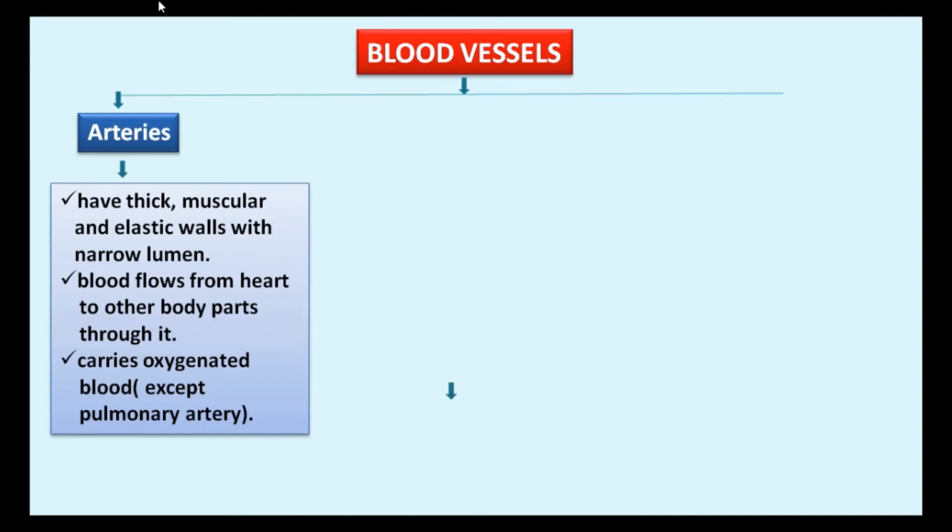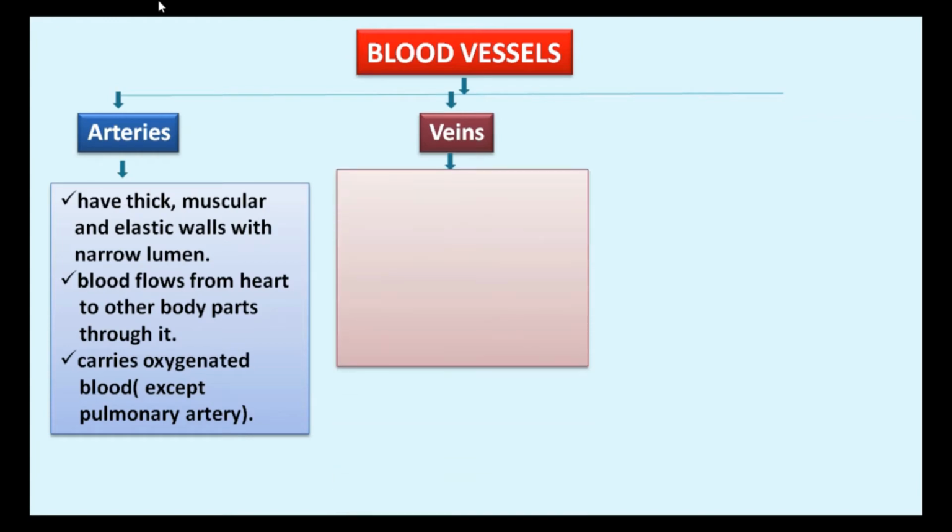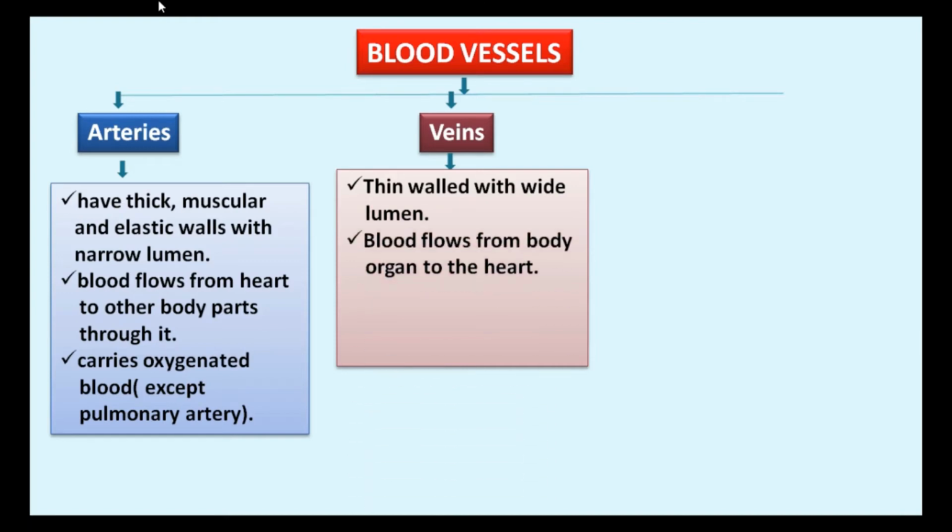The second one is veins. Veins are thin-walled with wide lumen. Blood flows from body organs to the heart through veins. Veins carry deoxygenated blood except pulmonary veins, which carry oxygenated blood.